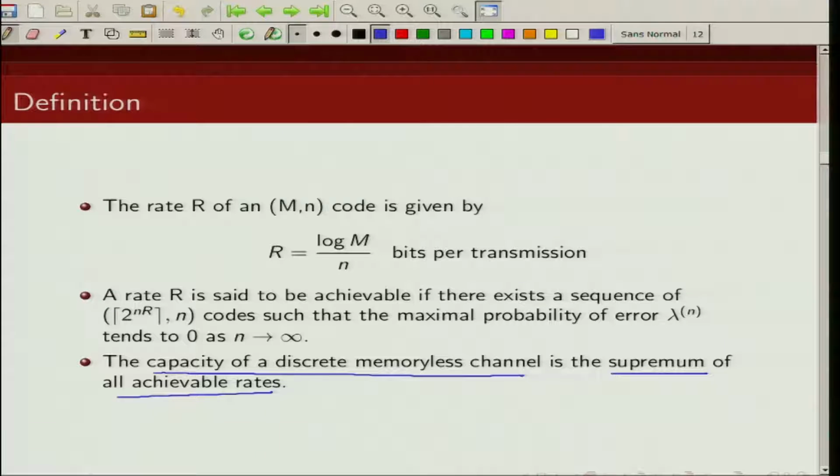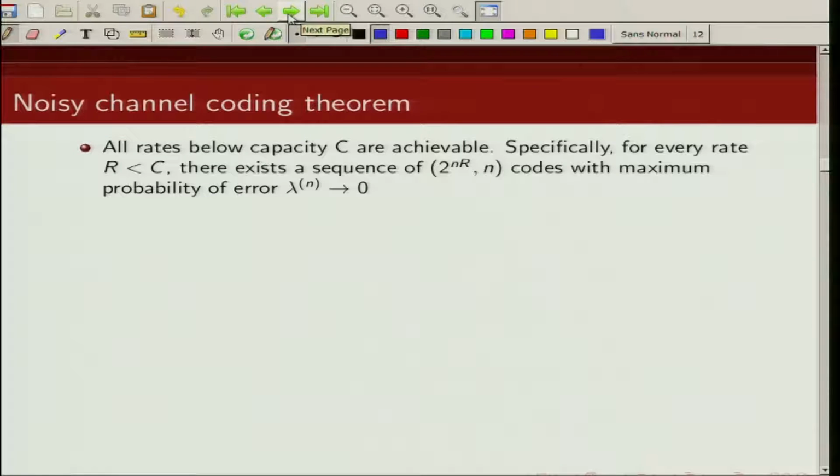So supremum is the smallest upper bound of a set. So capacity is basically the supremum of all achievable rates. Now for a discrete memoryless channel, Shannon's noisy channel coding theorem says that all rates below channel capacity are achievable. That means if we transmit at a rate below capacity, then our maximal probability of error will go to 0 as the codeword length increases to infinity.